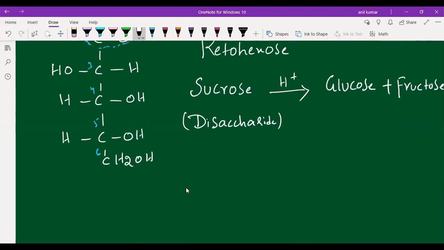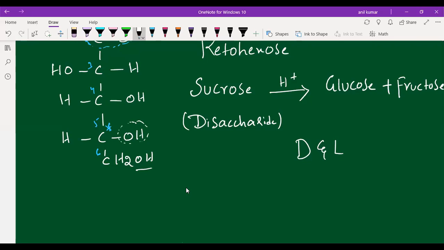I said sugars have two types of configurations, or notations. One we call D notation, the other we call L notation. Here you see the asymmetric carbon, the last asymmetric carbon in fructose. The fifth carbon is the asymmetric carbon, where the OH is present on the right side of the CH2OH.